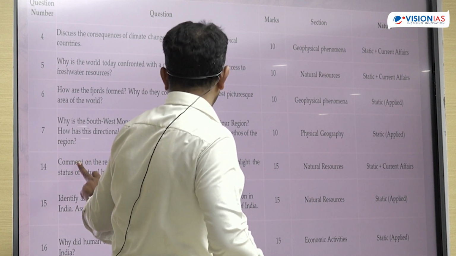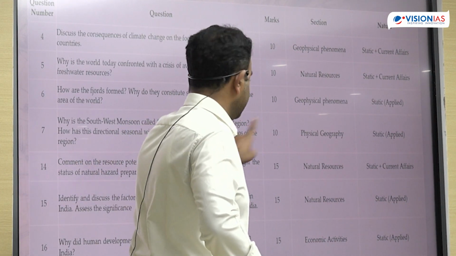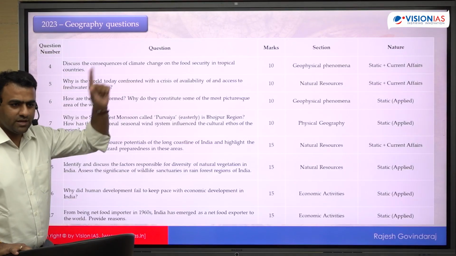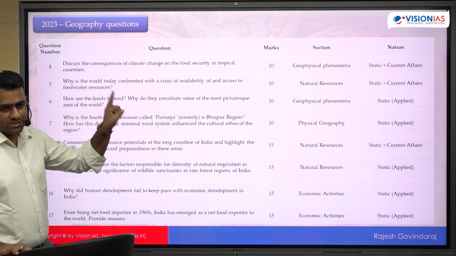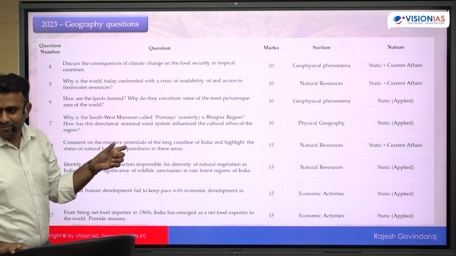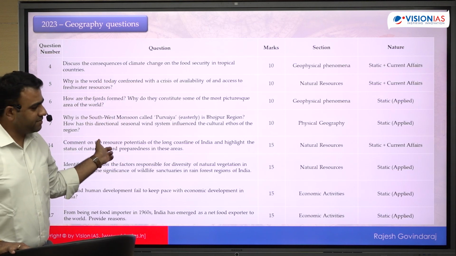This is static and current affairs. Resource potential of India is static part. Resources क्या resource मिलता है ये तो पढ़ना ही आपको. But the preparation in terms of natural hazard, that is your current affairs. The current events which have happened, the current initiatives which have been taken. So that makes it a mix of both.